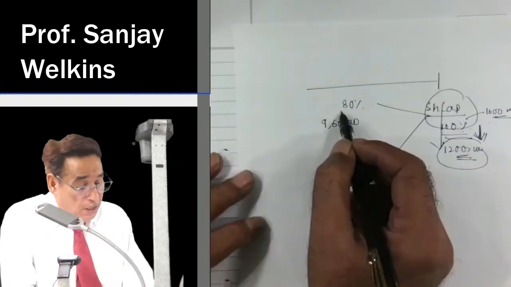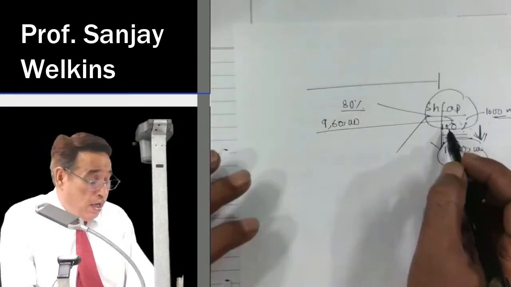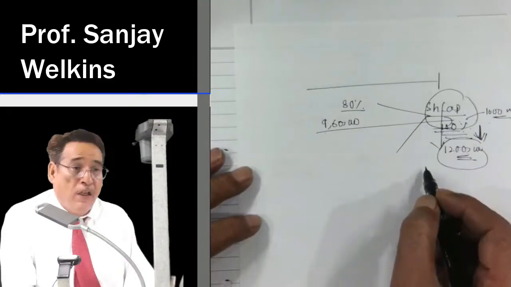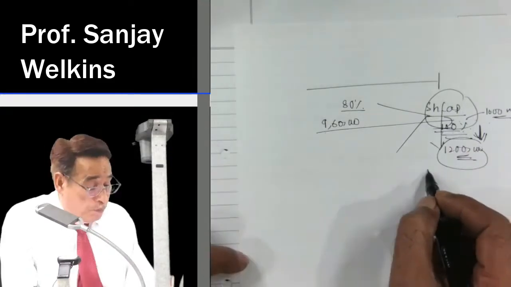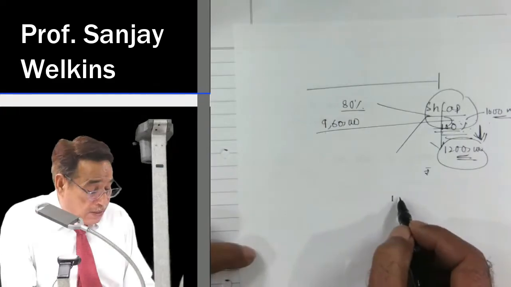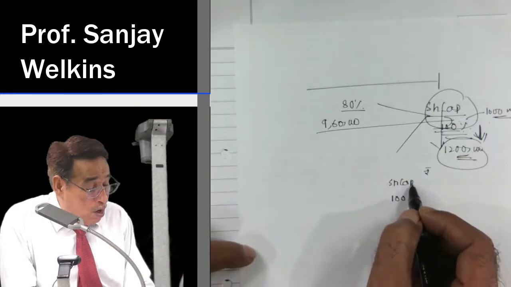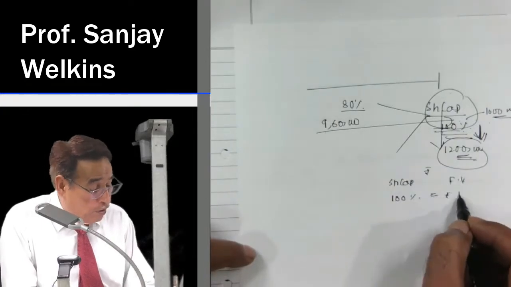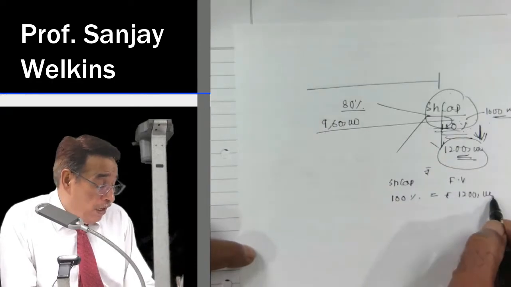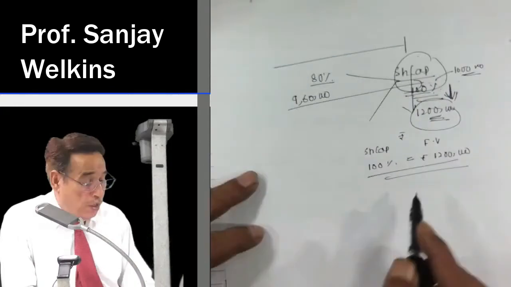So for 80% we are paying 9,60,000. If we had acquired all 100% shares, in that case the purchase consideration would have been rupees 12 lakh. So we can say 100% share capital of the other entity is having a fair value of rupees 12 lakh.